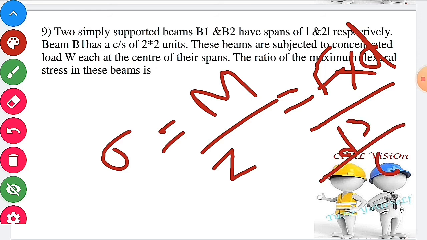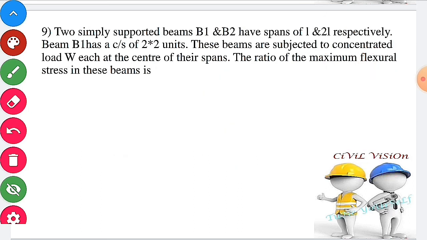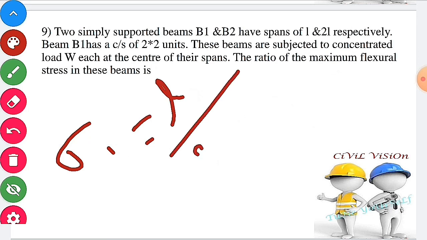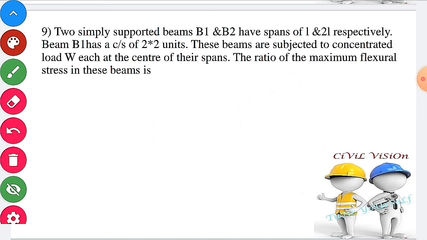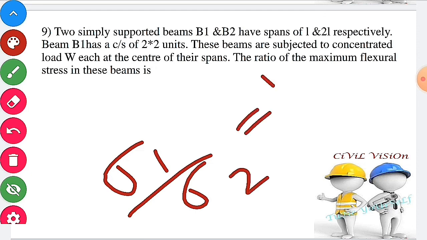Therefore, stress in first beam equal to, force will be same in both the beams, therefore, L divided by 2 cross 2 cross 2 divided by 2L divided by 1 cross 1 cross 1. Resolving it, we get the ratio of maximum flexural stress in the beams equal to 1 by 4. This is the answer for this question. Next one.